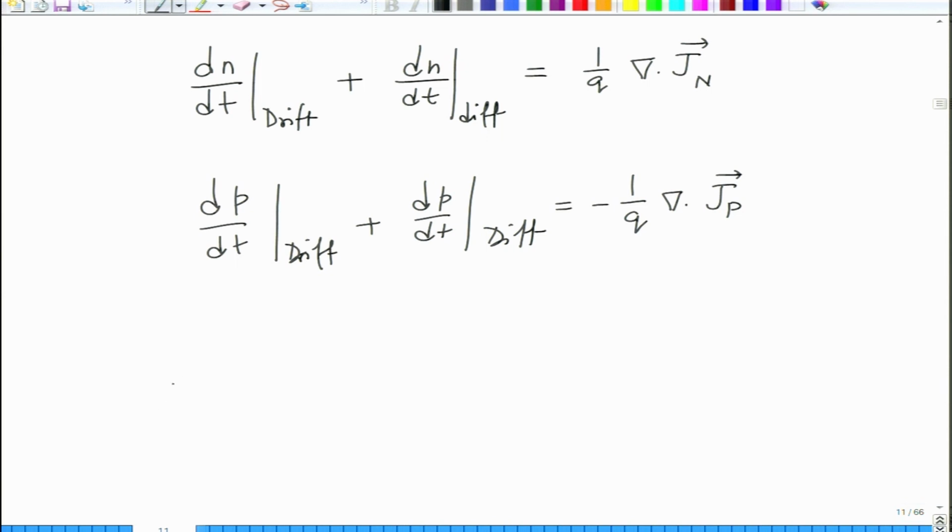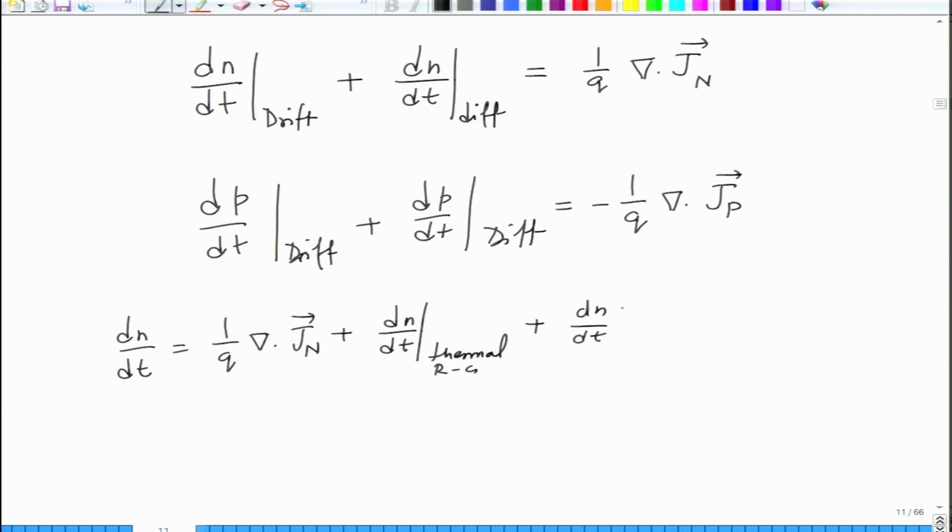And so we can write dN by dt as, for example, 1 over q del of Jn plus dN by dt thermal Rg plus dN by dt other.